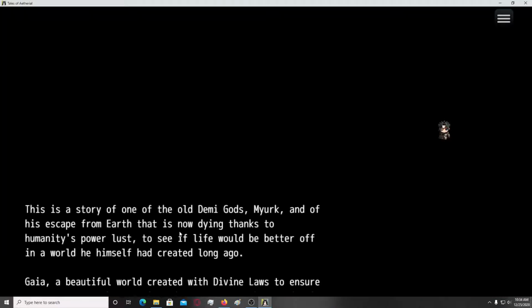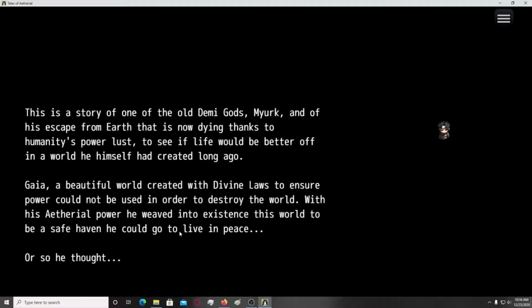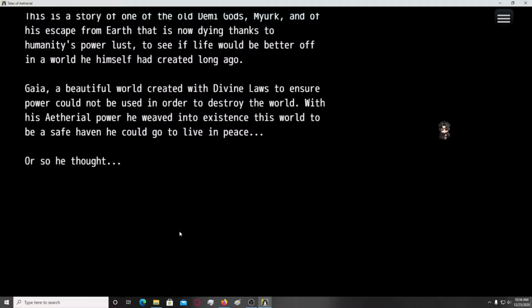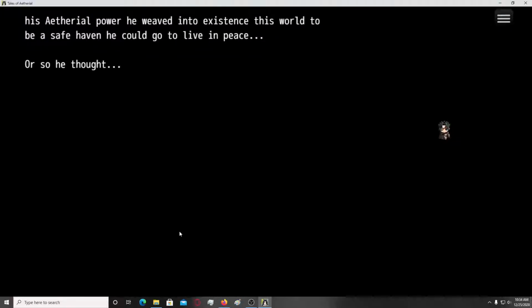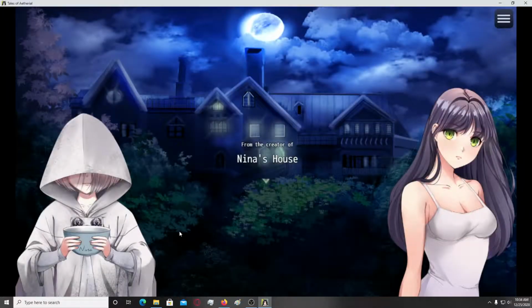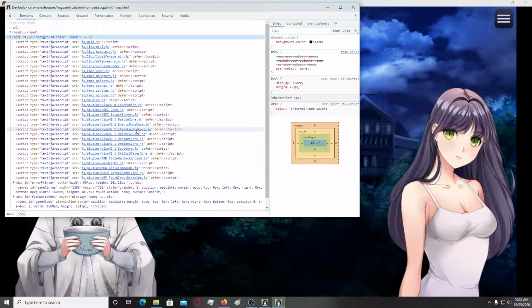Okay, that's a sound for a magic effect, I don't remember which one. All demigods, Mjork and his escape from Earth, okay. Pretty long ago. Okay, oh, you actually have access to the console.